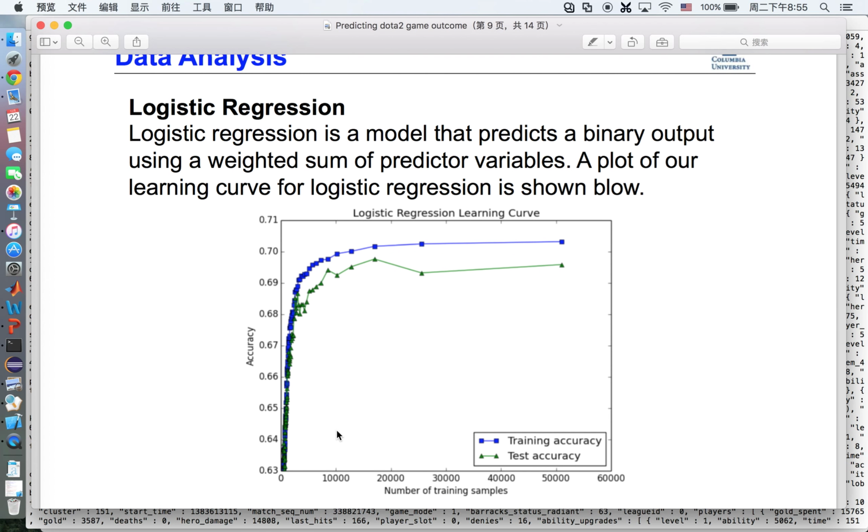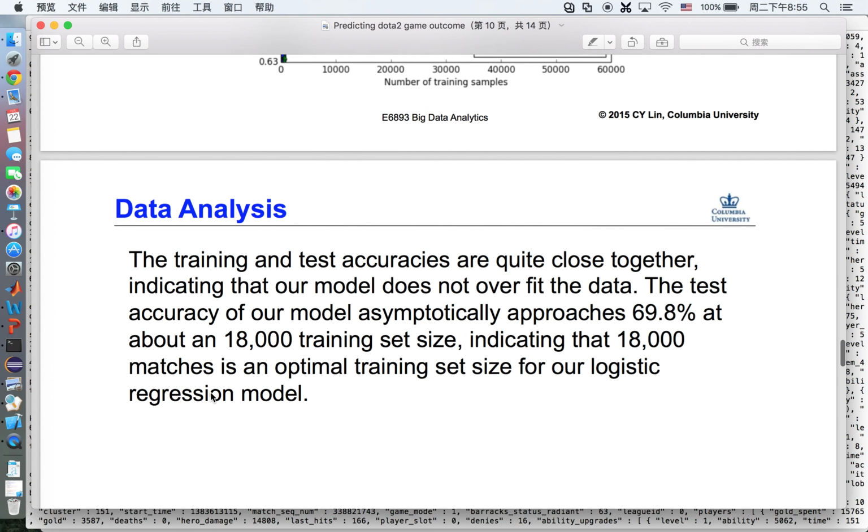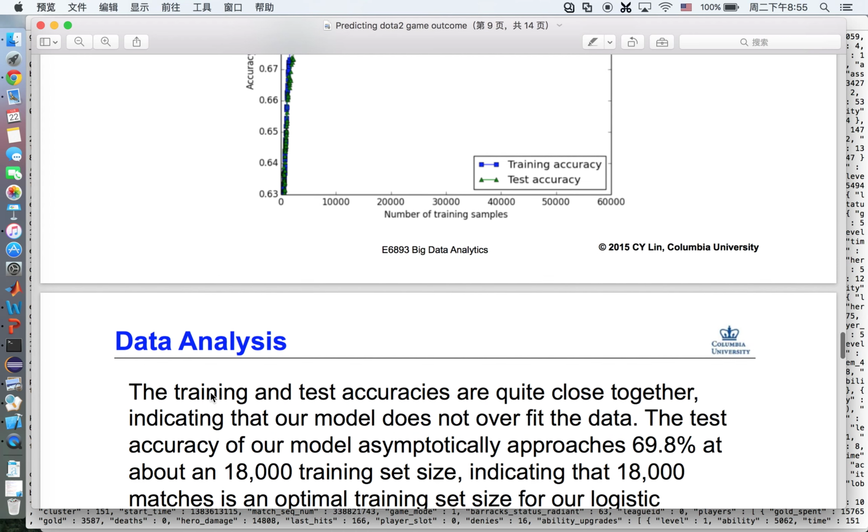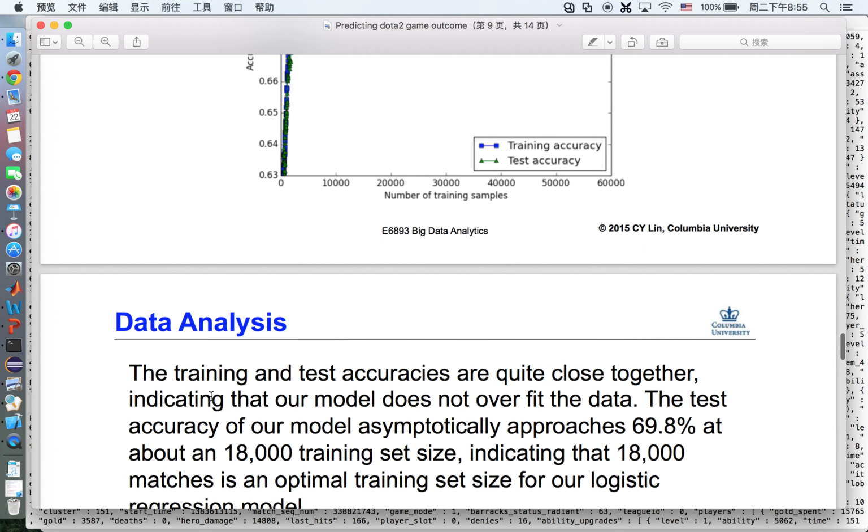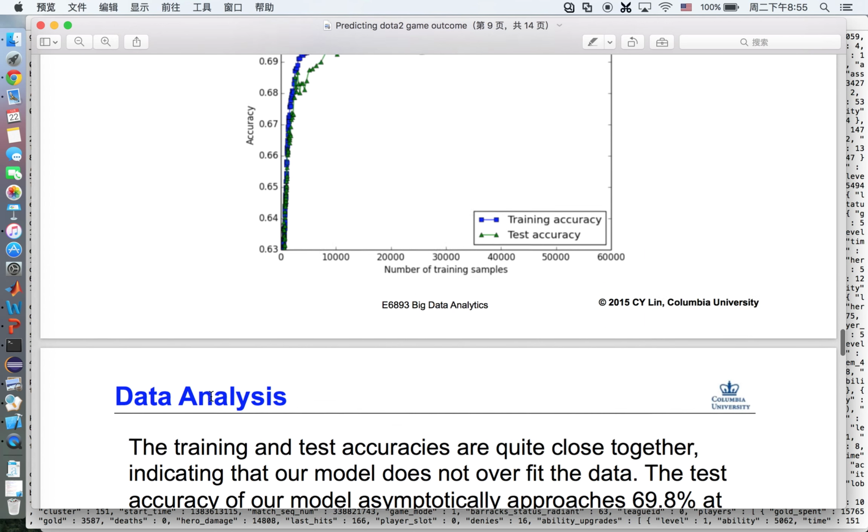This is the first algorithm we use. It's logistic regression. Logistic regression is a model that predicts a binary output using a weighted sum of the predictor variables. A plot of our learning curve for logistic regression is shown below. We can see that the training and test accuracy are quite close together, indicating that our model does not overfit the data.